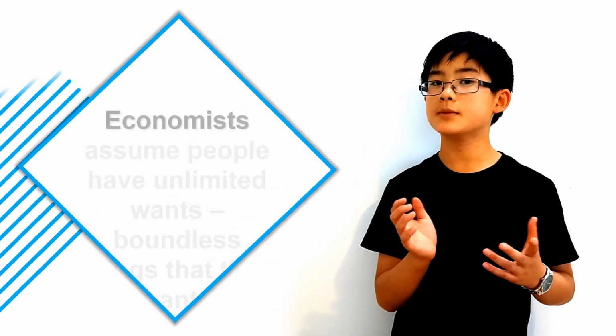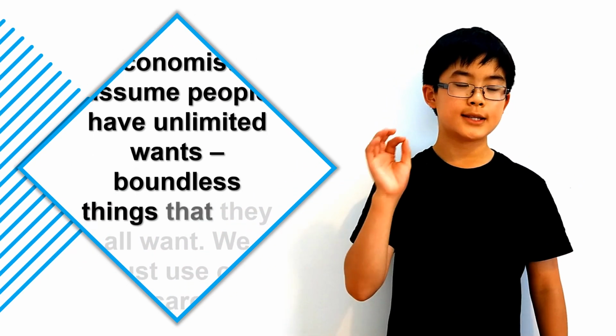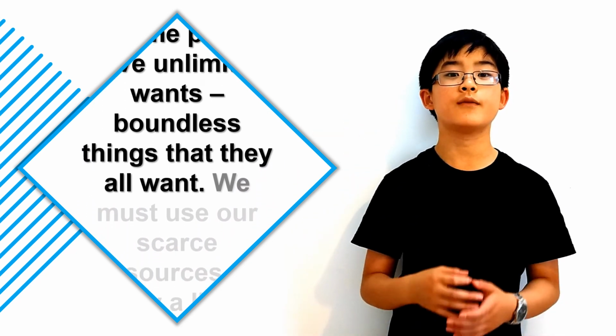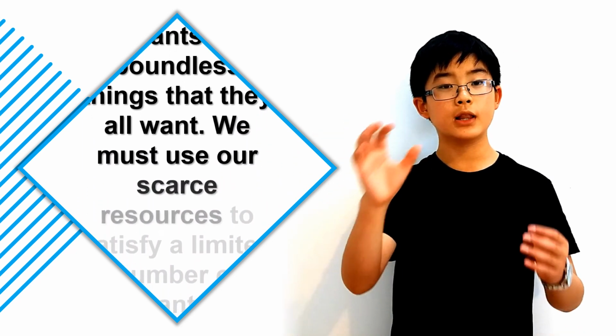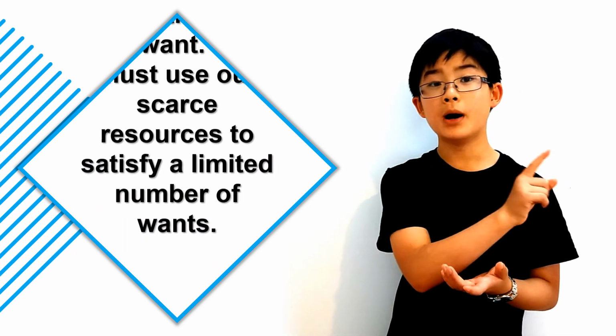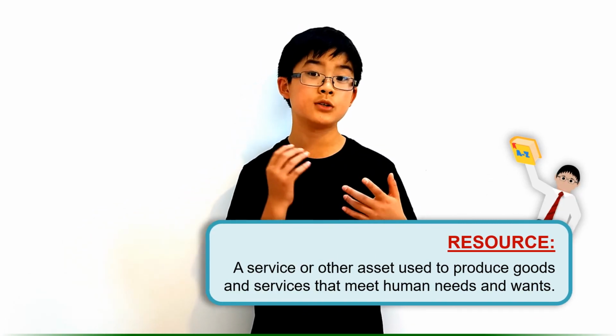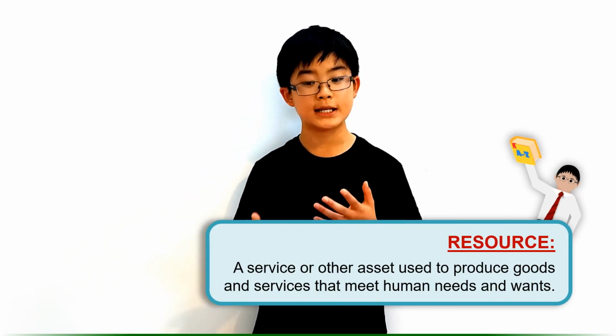And this brings me on to the second thing, which is unlimited wants. Economists assume people have unlimited wants, like boundless things that they all want. And scarcity reminds us that we have limited resources which can only fulfill a tiny proportion of these unlimited wants. But that, again, is the whole purpose of the economy, to find the best and most efficient way to use these resources. Which again leads on to the next thing, which is a resource. This is a service or an asset used to produce goods and services that meet humans' needs and wants.